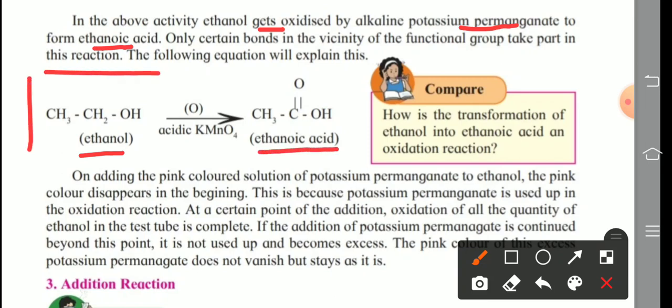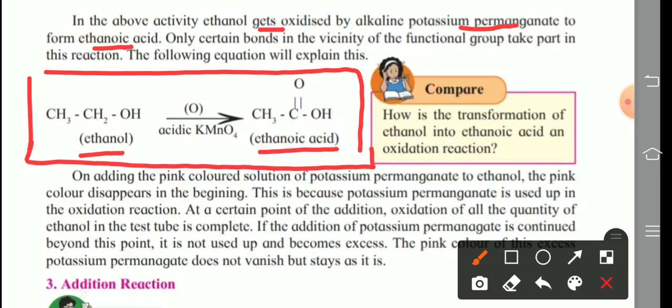Now observe in this reaction: ethanol is converted into ethanoic acid with the help of an oxidation process, and one oxidizing agent is used, that is acidic KMnO4. Only certain bonds in the vicinity, means close, of the functional group take part in this reaction. The following equation will explain this concept.